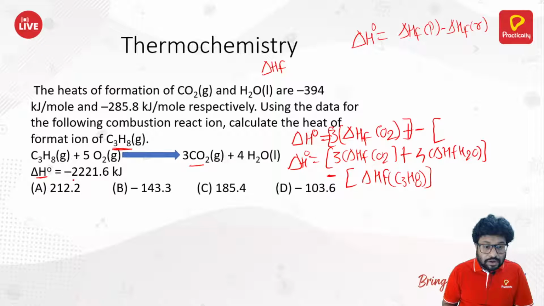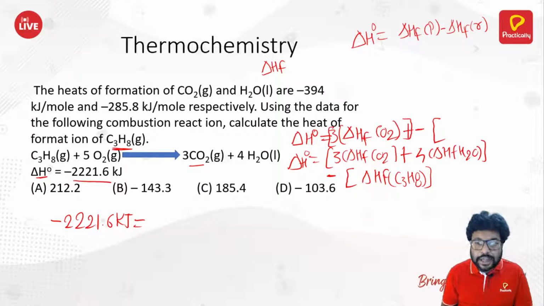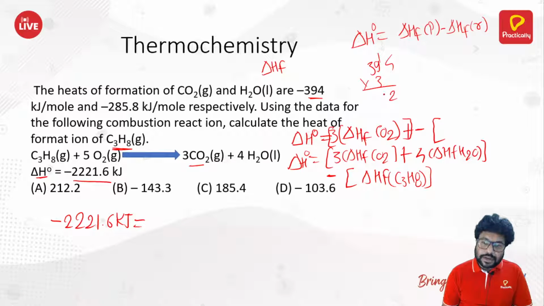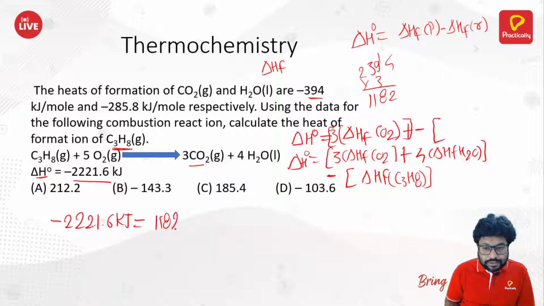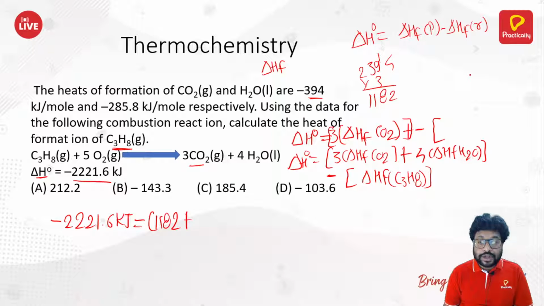That is what our equation has to be here. Now delta H0 is already given, right? Minus 2221.6 kilojoule, that is equal to 3 into the formation of CO2. CO2 is 394, so 394 into 3, you got 1182, plus 4 into H2O. How much is it for H2O?